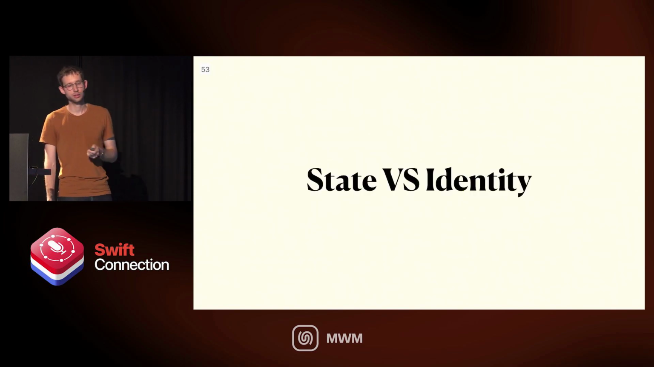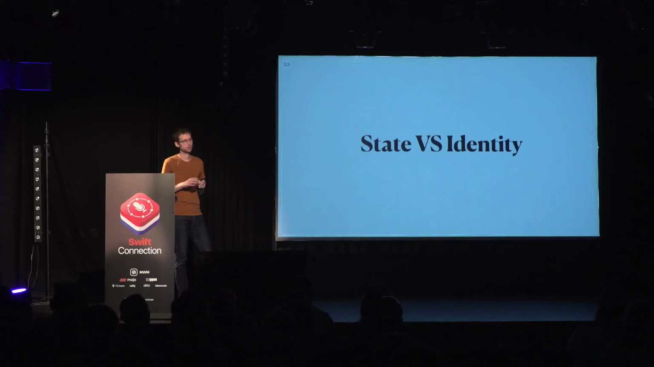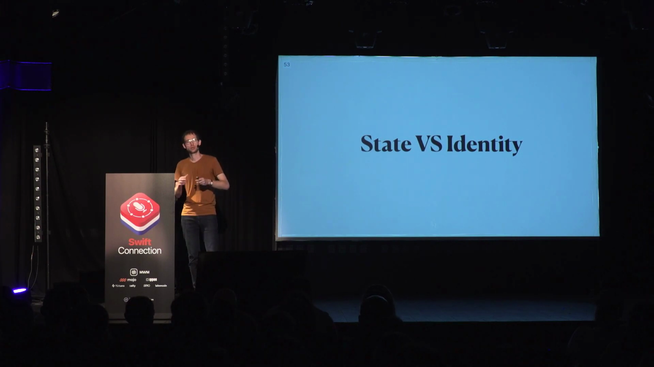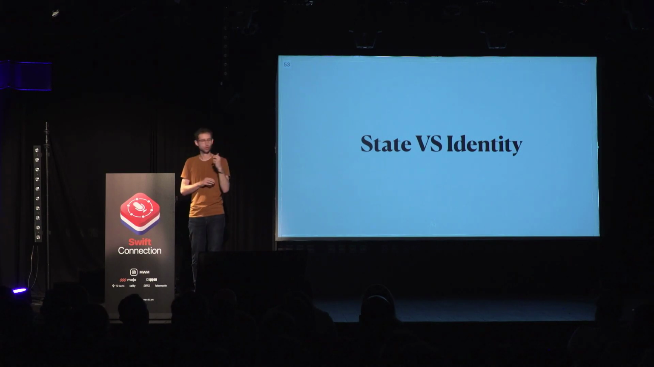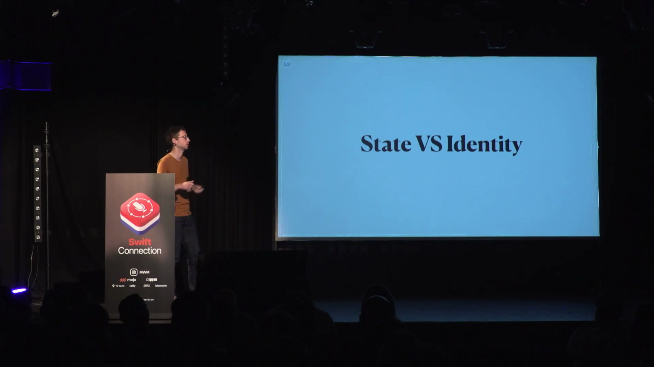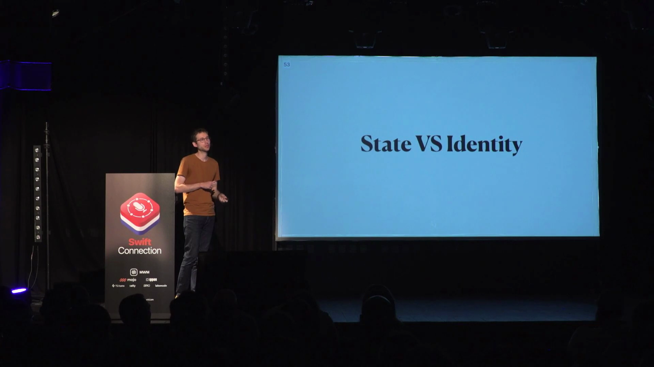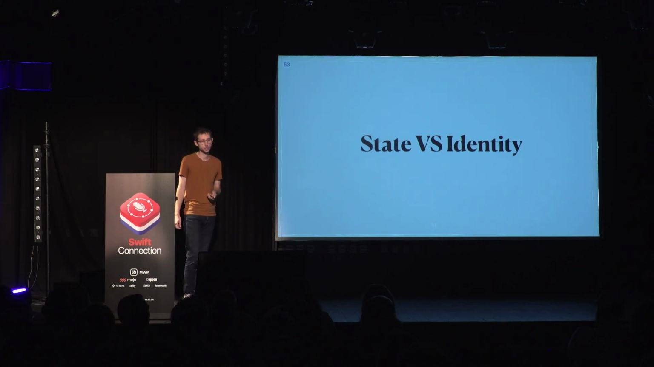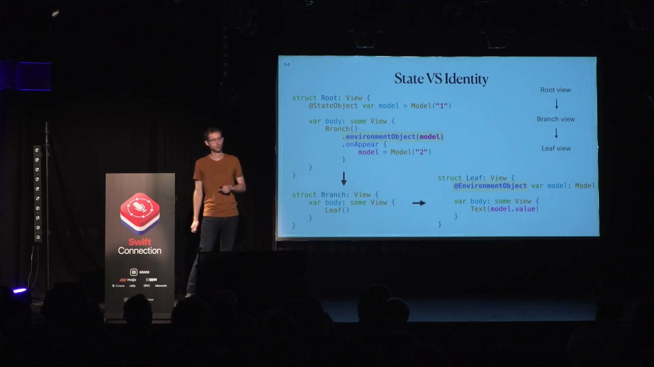The other thing is state versus identity. So this is also true with observed object. It's not a new thing, but it can be maybe extra confusing with observable. And the reason it can be extra confusing is because we think that observable is so great, it solved all of our problems, we don't need to worry. If I didn't use some property, then I don't even care that I have that model in my view, it's not going to refresh. Sort of.